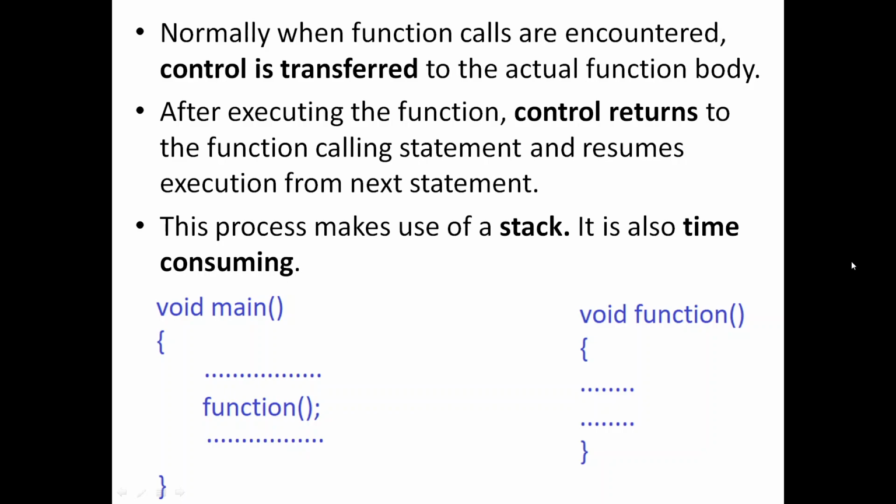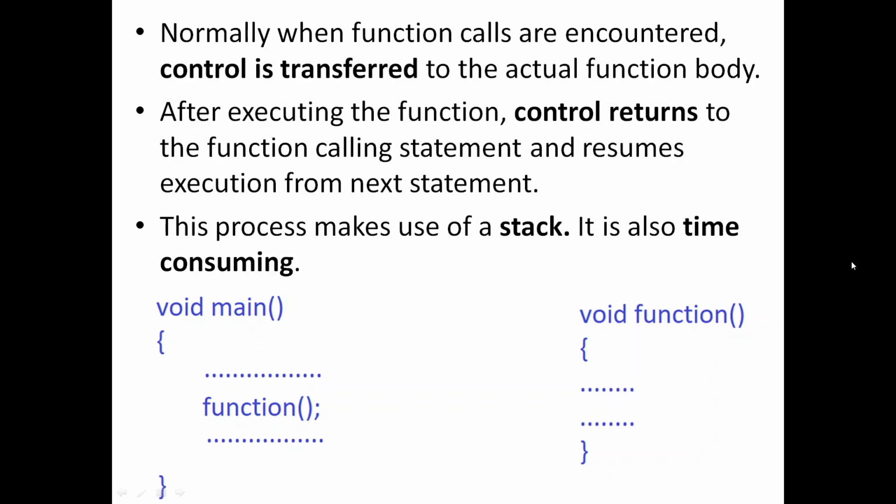So it makes a control transfer from the called function back to the calling function. While going from the calling function to the called function, it takes the arguments from one function to the other, and while returning it takes the return value from the called function to the calling function.